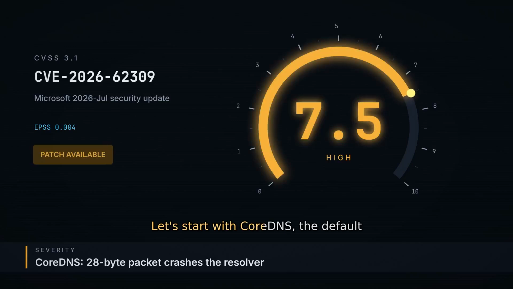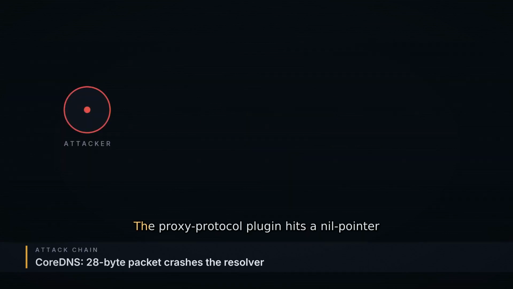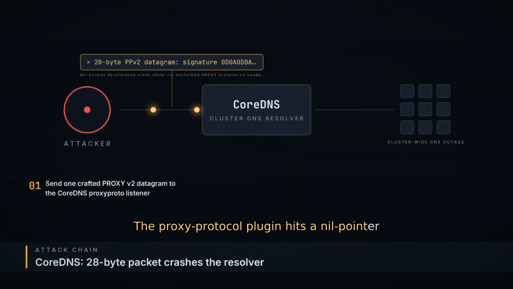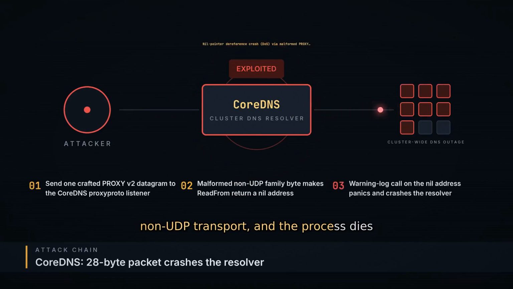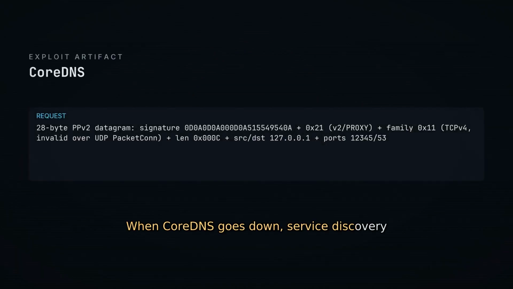Let's start with CoreDNS, the default resolver in nearly every Kubernetes distribution. A single crafted 28-byte packet can crash it. The proxy protocol plugin hits a nil pointer panic when it gets a version 2 header over non-UDP transport, and the process dies before it can recover. When CoreDNS goes down, service discovery across the whole cluster goes with it. 1 datagram, cluster-wide DNS outage.